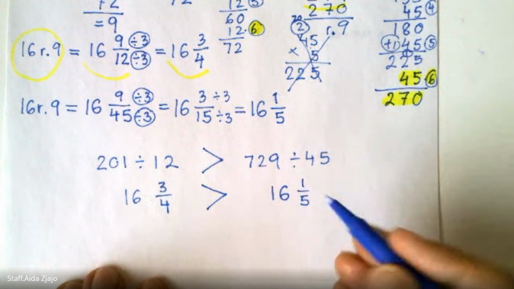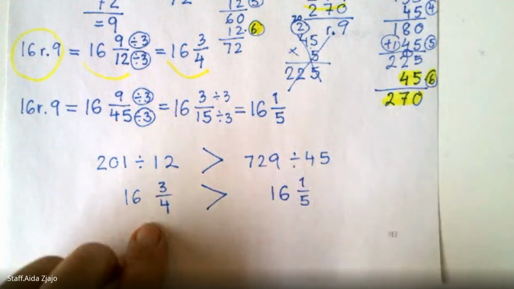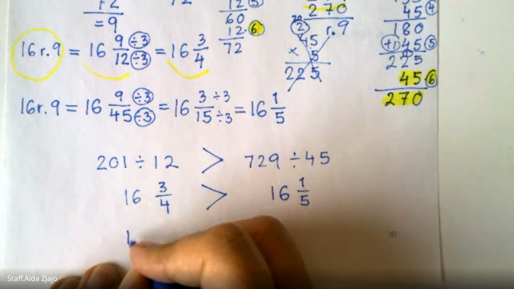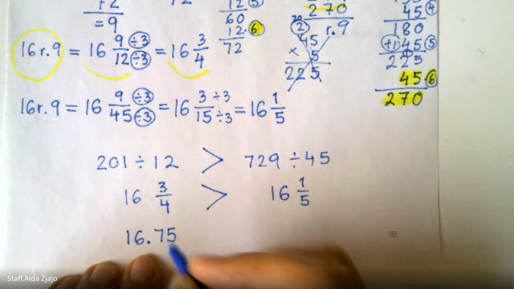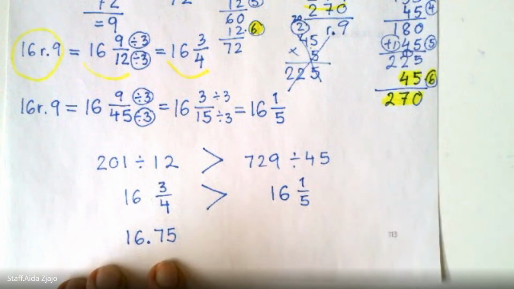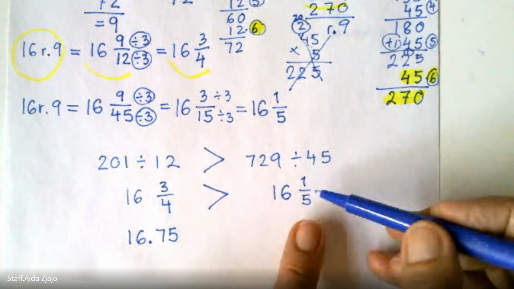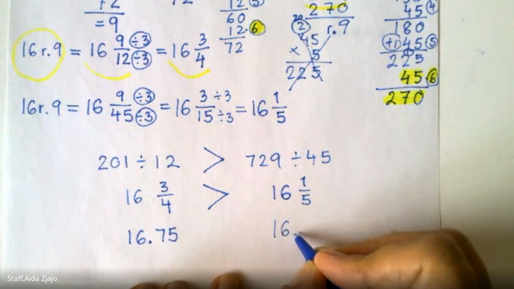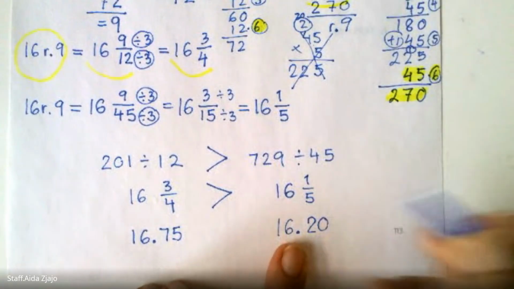If you think in terms of 100, what would be the 16 and 3/4? It would be 16, and 3/4 is 75 hundredths. Okay, so now what is 1/5? 1/5 would be 16, and it's 20 pennies out of a dollar.